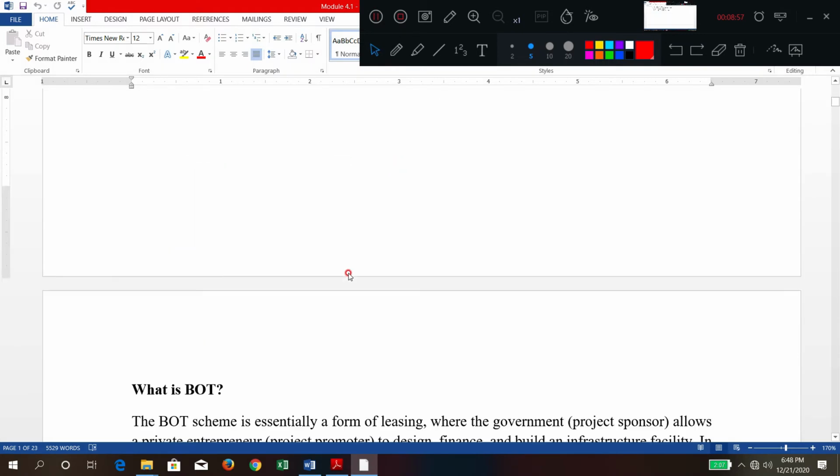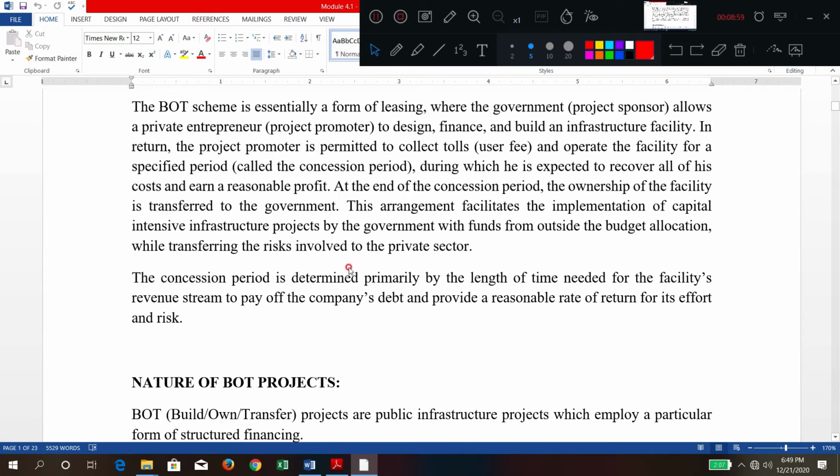What is BOT? It is essentially a form of leasing where the government, generally called the project sponsor, allows a private entrepreneur, called the promoter, to design, finance and build an infrastructure facility.